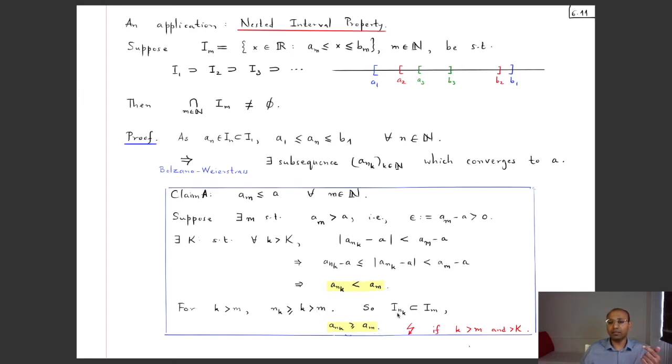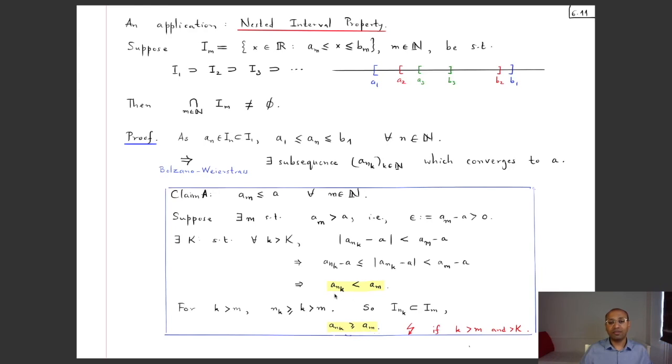But then this nkth interval, this nkth set, is going to be inside Im, because of this nestedness. And whenever you go beyond, then that interval is in there. So Ink is contained in Im. Okay, what does that mean? That means that a_nk, which is inside Ink, is going to be in Im. In particular, it's bigger than or equal to am, right?